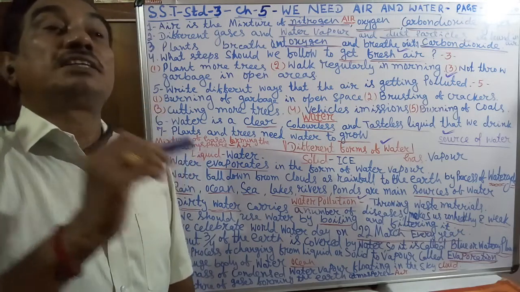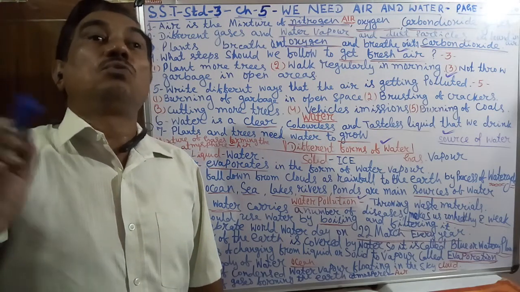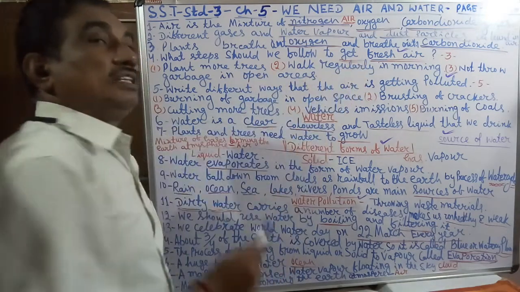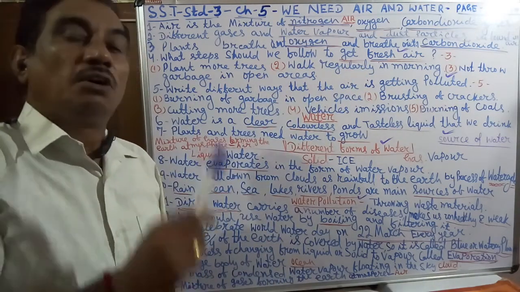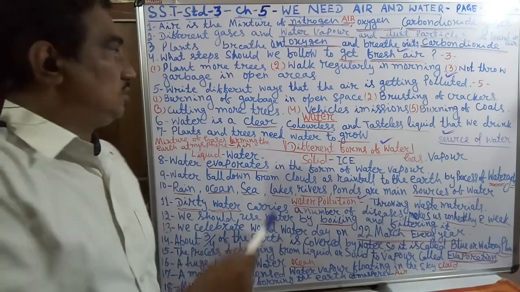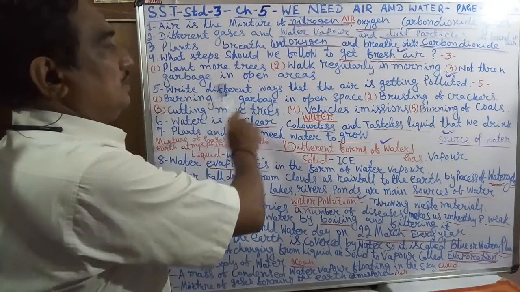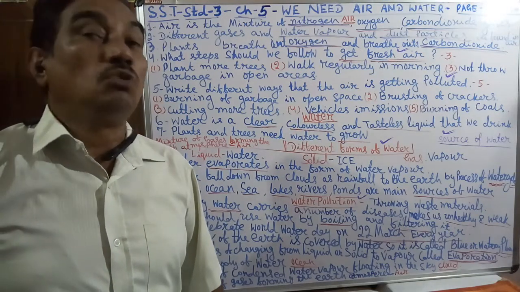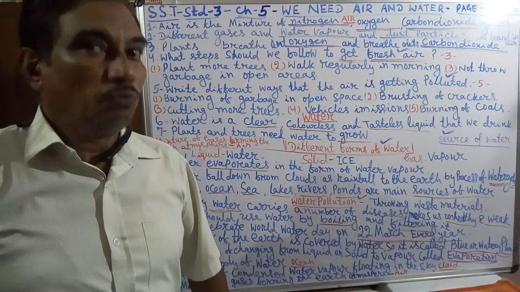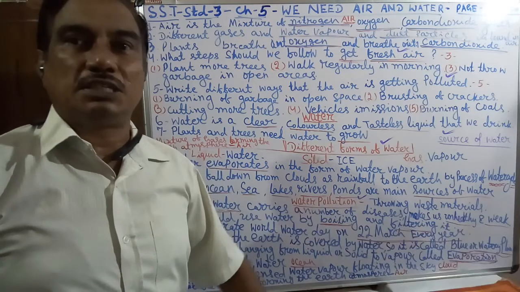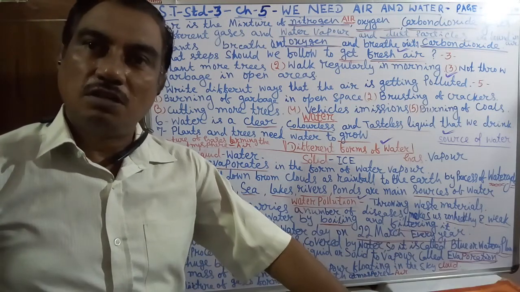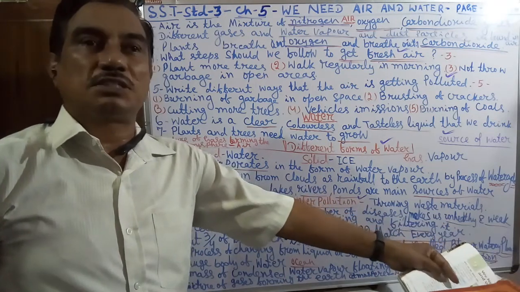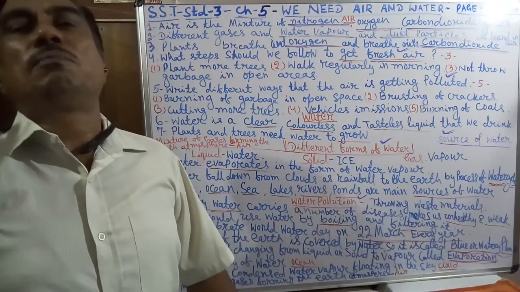What steps should we follow to get fresh air? There are three ways. First, we plant more trees. Then walk regularly in the morning, and do not throw waste things in the open spaces. Always put it in the dustbin. Don't throw garbage in the open spaces, because it will pollute.